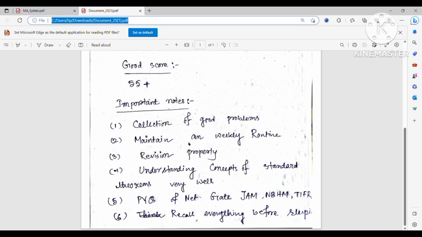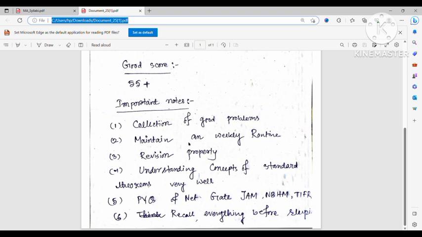I mean, you know your comfortable zone, you know your strong point, and you should also know your weak point, right? So give more time to your weak section, and comparatively less time to your strong section. But one more thing: many students feel so overconfident in a topic. Even though I was good in group theory, I read group theory regularly, because you should not be overconfident. If you think that you know a topic very well, then you will definitely face difficulties, because it may happen that you forget some things.